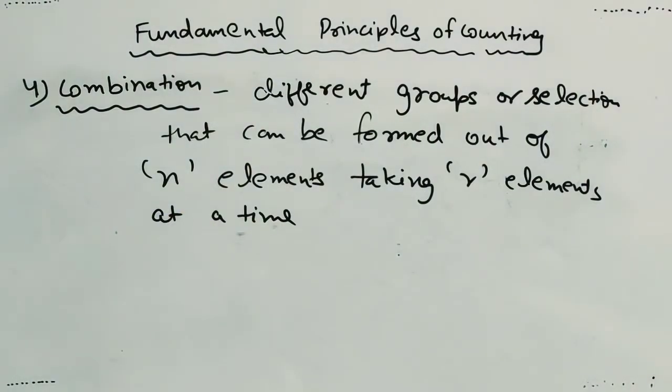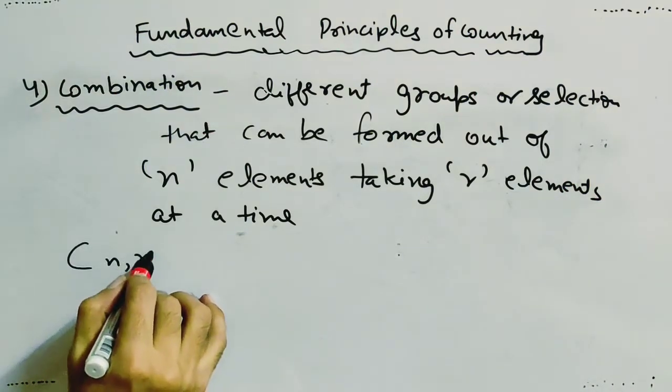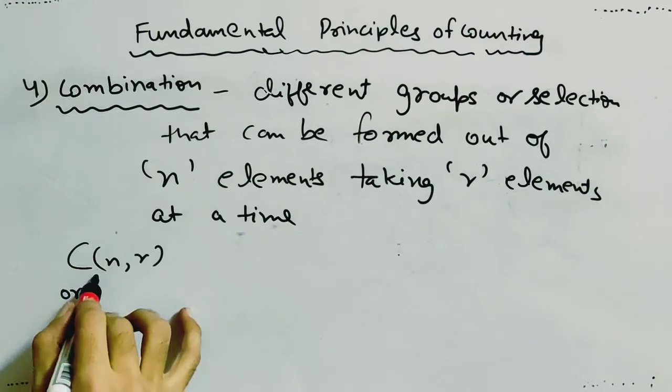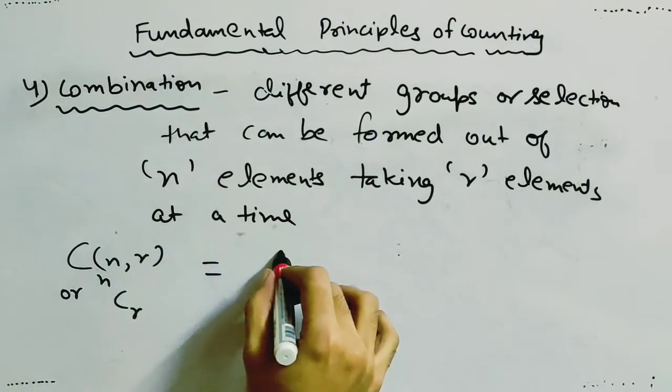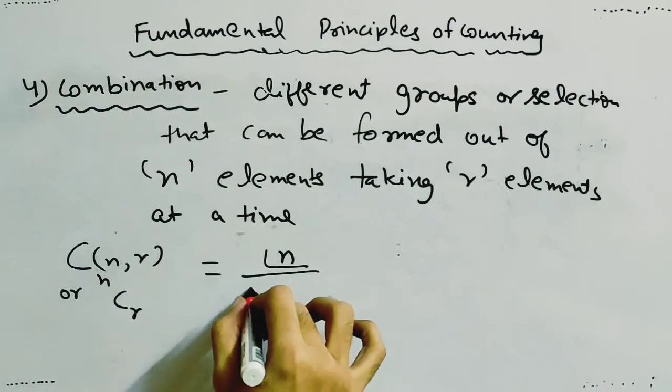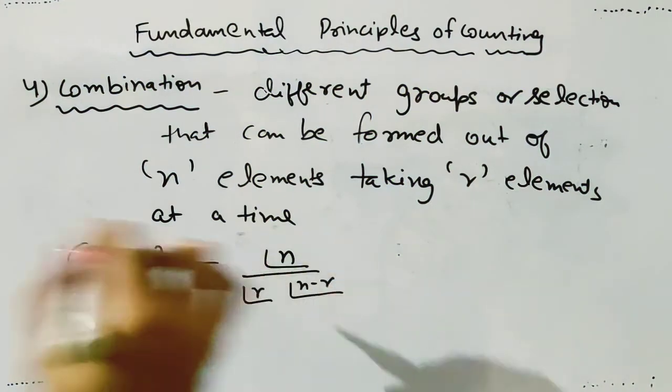And it is denoted as CNR or NCR, and the formula is given by n factorial divided by r factorial times n minus r factorial.